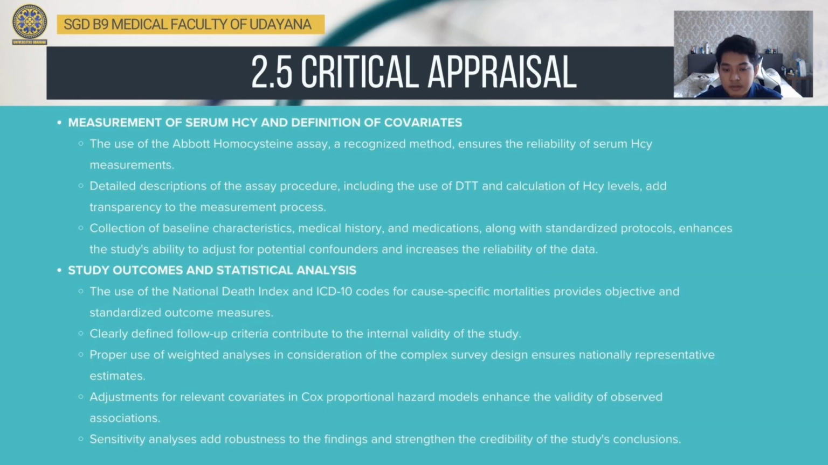The measurement of serum homocysteine employs the well-established Abbott homocysteine assays, characterized by a detailed and transparent procedure, including the use of DTT and specific calculation, contributing to the reliability of the measurements. Adjustment for relevant covariates in Cox proportional hazard model strengthened the validity of observed association, and secondary analysis and subgroup stratification contribute to a nuanced exploration of potential heterogeneity, while predictive modeling adds depth to the findings.